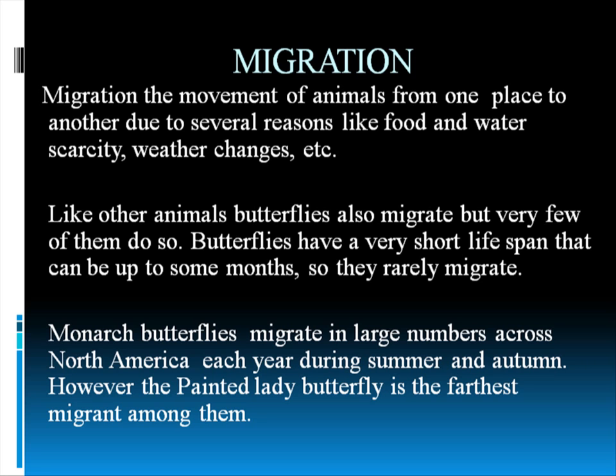I will show you the pic of monarch butterfly migrating. So monarch butterfly migrates in very large numbers, and it is the largest number of butterflies that migrate together. During the summer and autumn, they migrate through all of those small areas to California and North America. However, the painted lady butterfly is the farthest migrant among them, so I will show you that. But the monarch butterfly, when it migrates, more than 50,000 butterflies migrate in one group, and there are many more groups that migrate together.